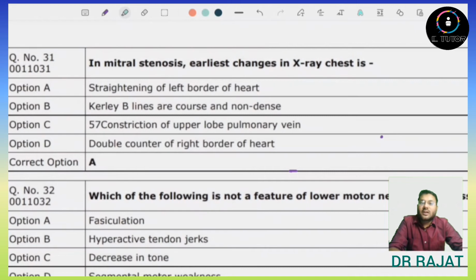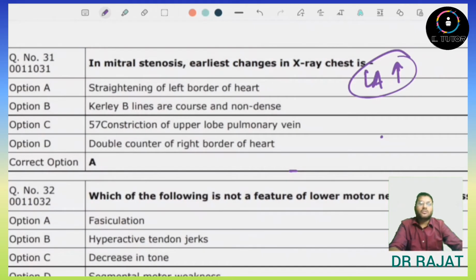Now next question is, in mitral stenosis, earliest changes in X-ray chest is. So we know that in mitral stenosis, the first change will be left atrium enlargement. Now this left atrium enlargement will lead to the straightening of the left border of the heart. So option first is correct.